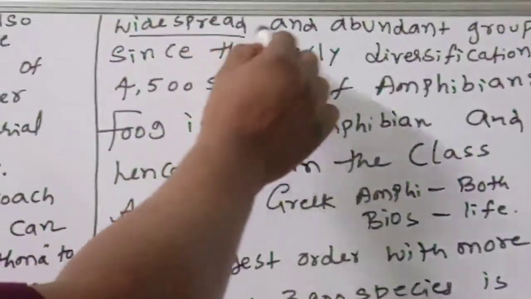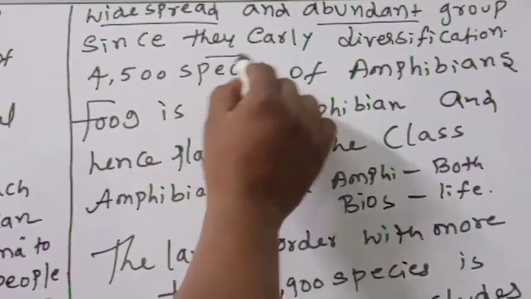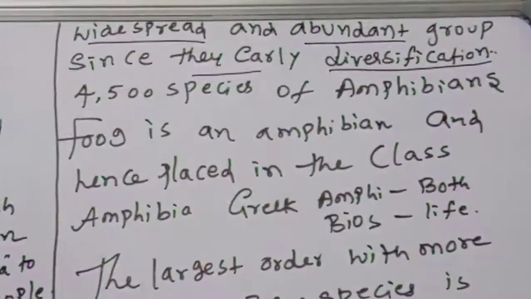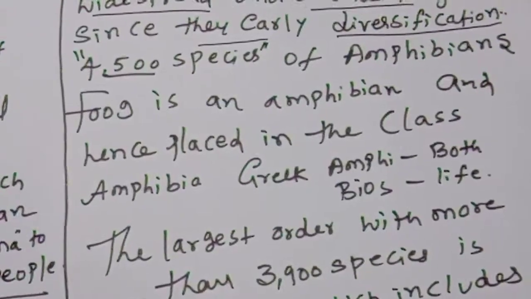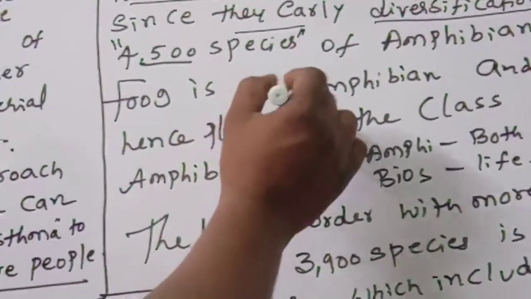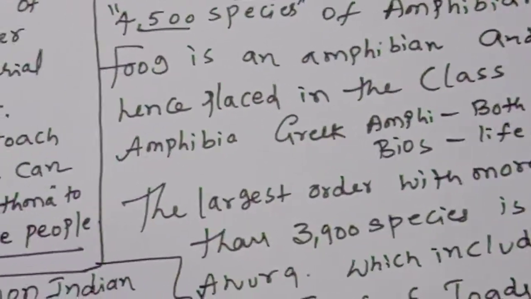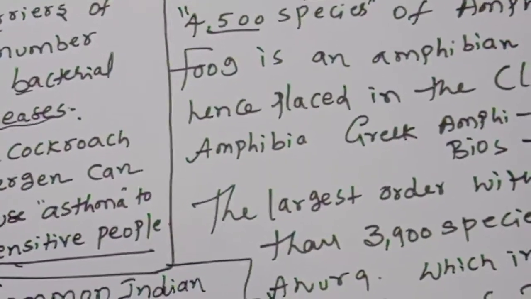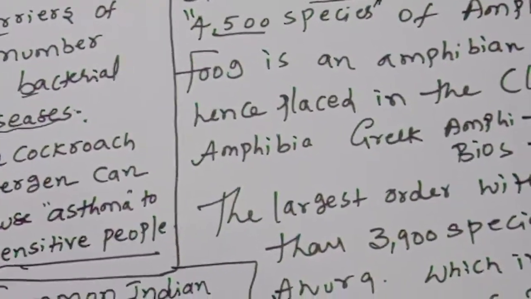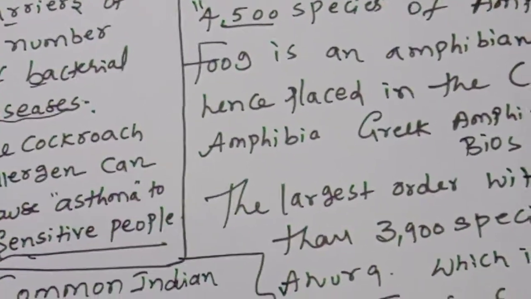Amphibians are diverse, widespread and abundant group since the early diversification. How many? 4,500 species of amphibians.